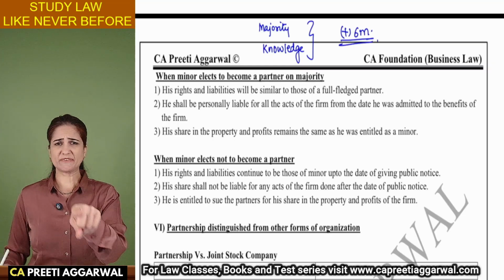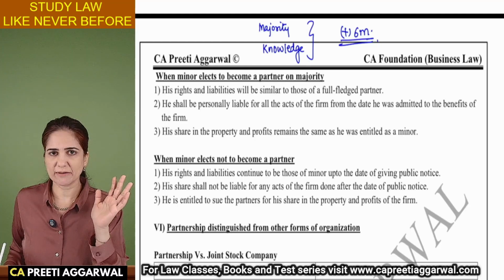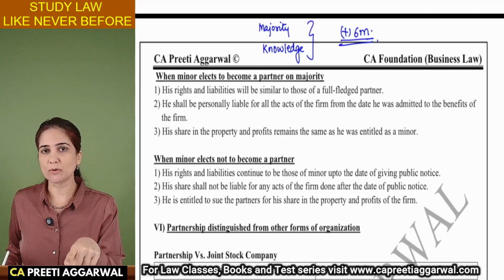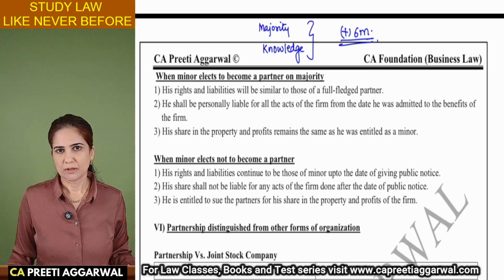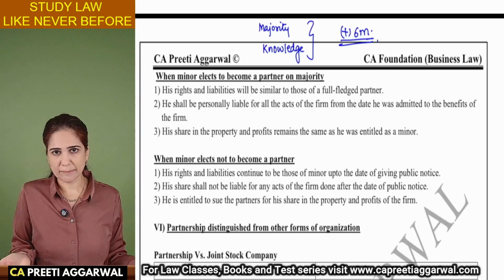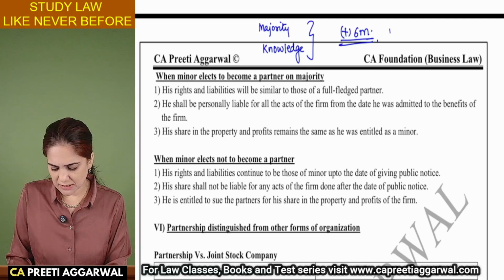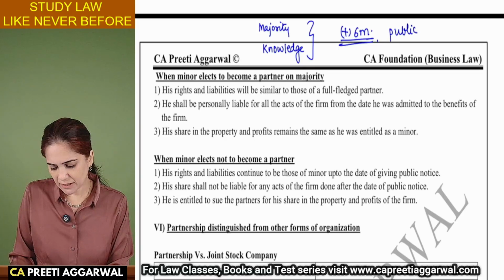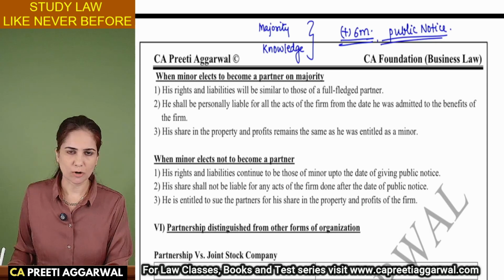So within 6 months of attaining majority, or within 6 months of gaining knowledge that he had been admitted for the benefits of the firm, he has to give a public notice as to what his decision is now. Now that you have become a major, now that you know you were admitted as a minor partner, you can decide whether you want to continue or not. Within 6 months, please give a public notice of your decision whether you want to continue as a partner or not.